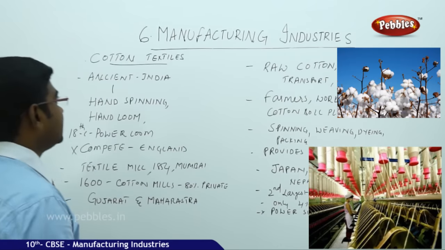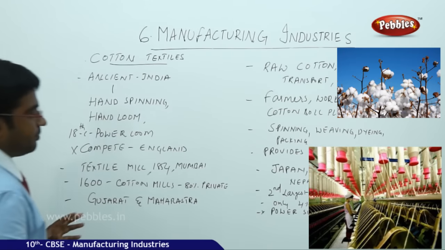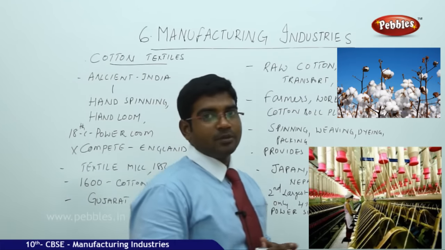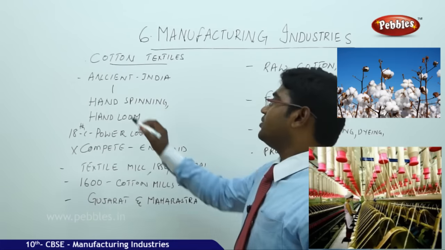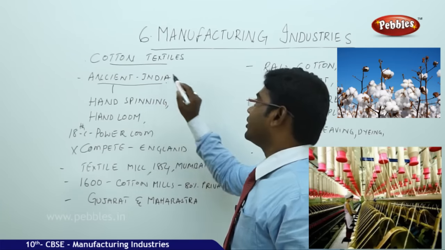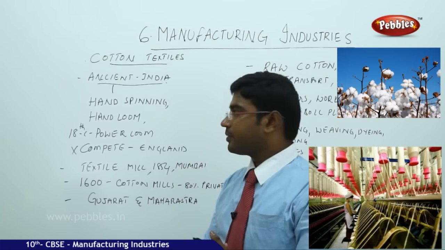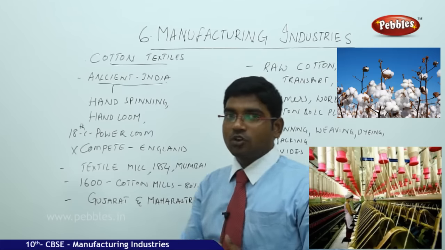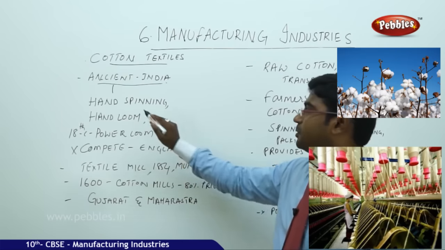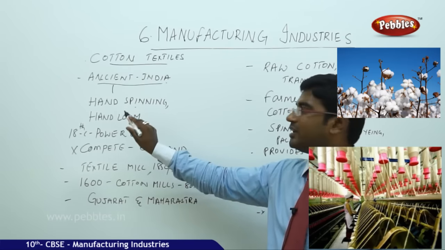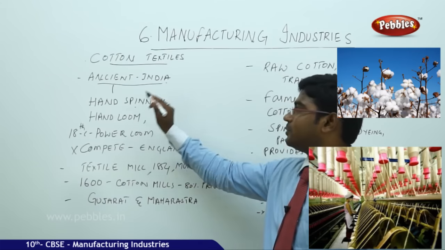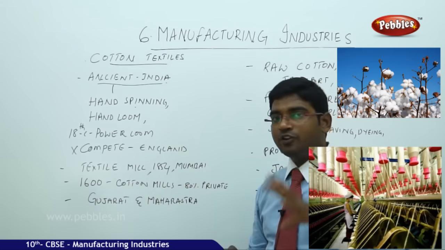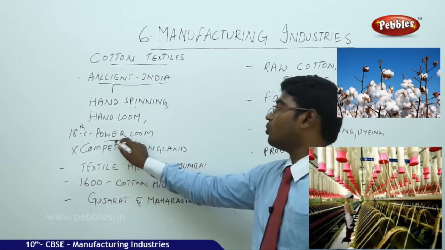Let us now learn about the cotton textile industry, how it developed from prior to Indian independence to the modern day. In the ancient period also we had a good quality of cotton available in our country. As time passed, the hand spinning mills got replaced with the handloom mills. But after the 18th century, these hand spinning mills and handloom mills were being dominated by the power loom.